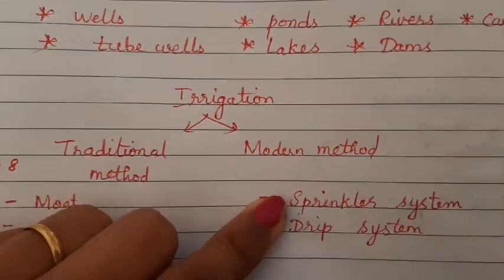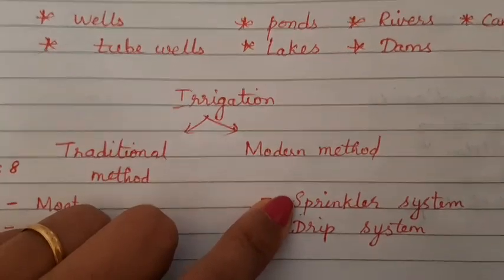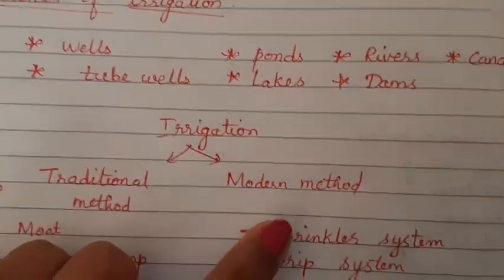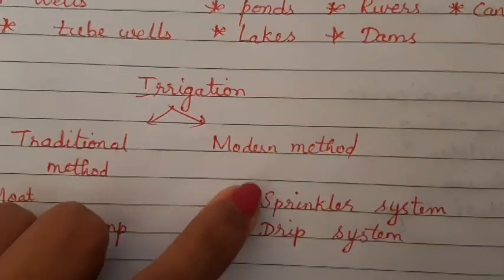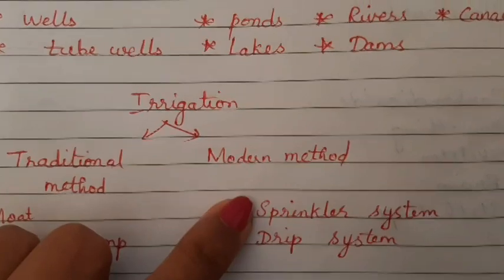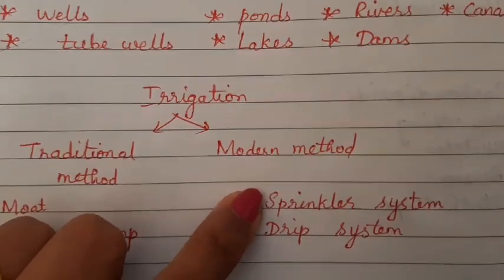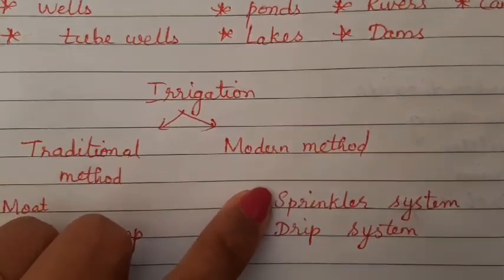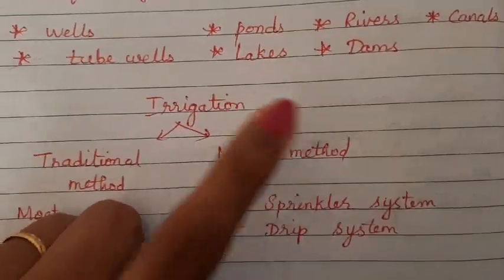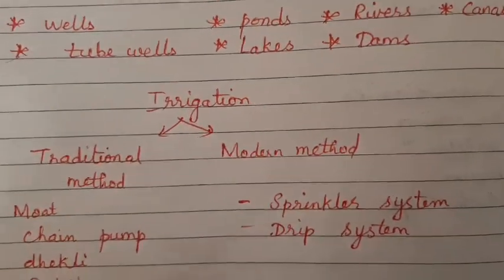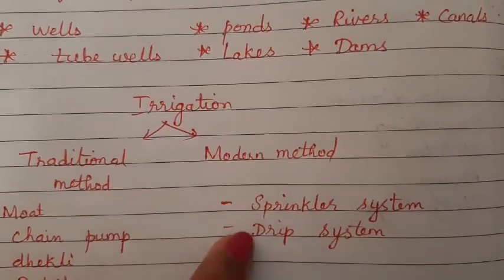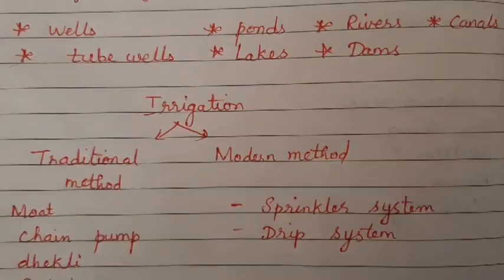These methods are used in areas where there is less water also, and they help the farmers to supply water to the plants irrespective of the season, whether it is summer or rainy season, whether the amount of water is more or less. The farmers benefit from the modern methods of irrigation. There are two methods under the modern way: sprinkler system and drip system.